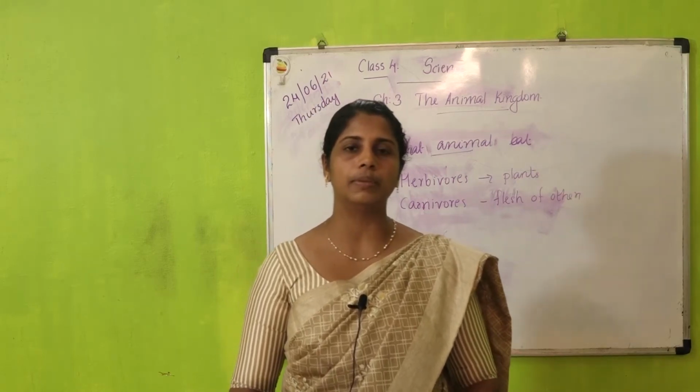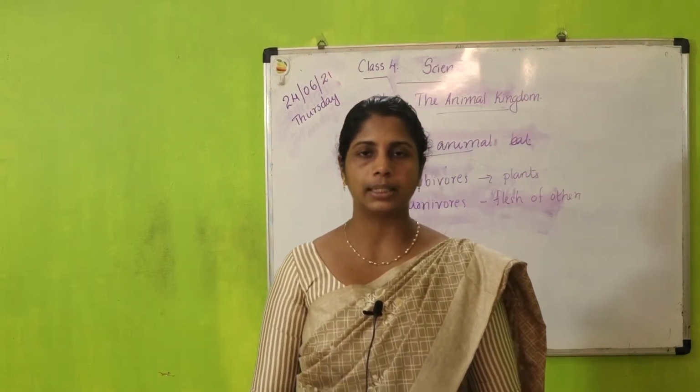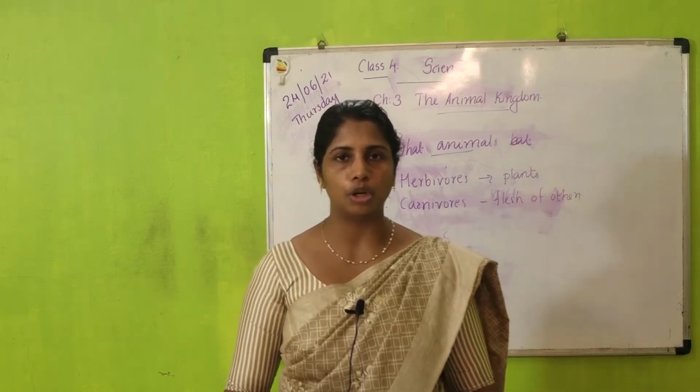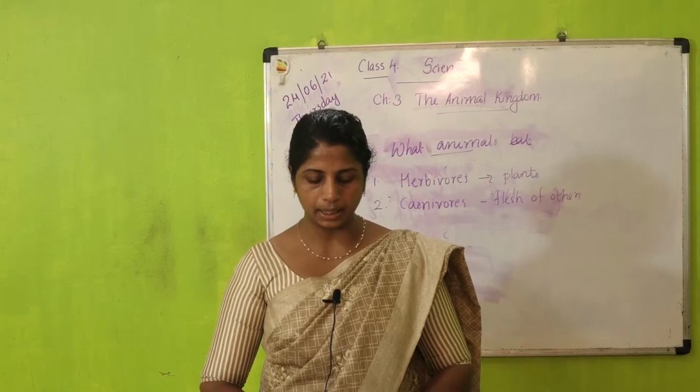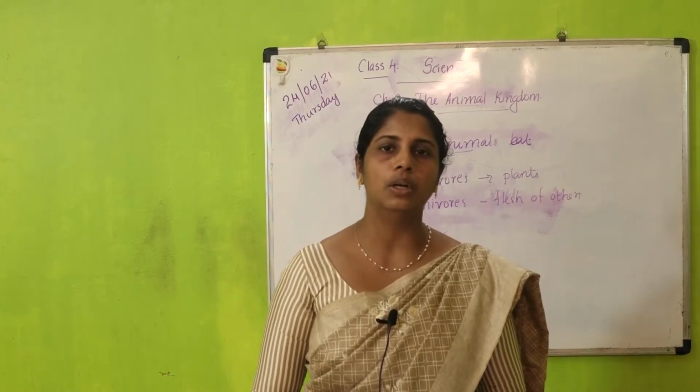Next, omnivores. Omnivores are animals that eat both plants and the flesh of other animals. Examples are deer, cow and cockroach.